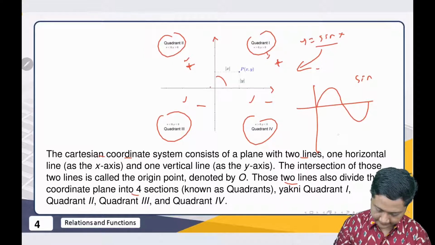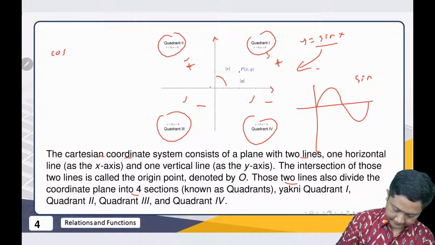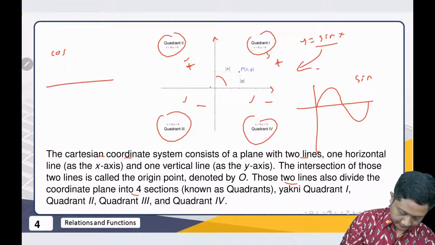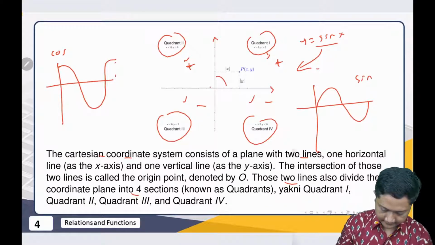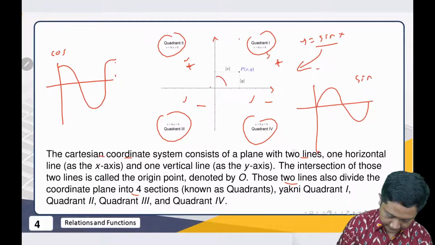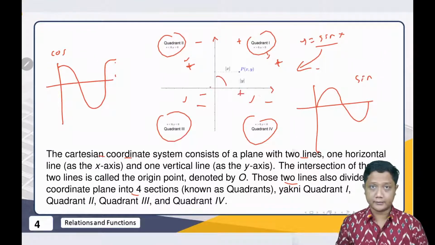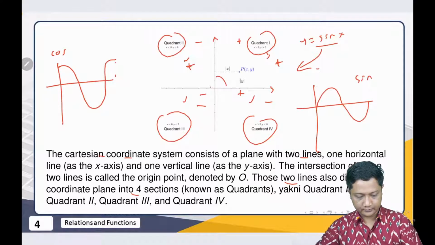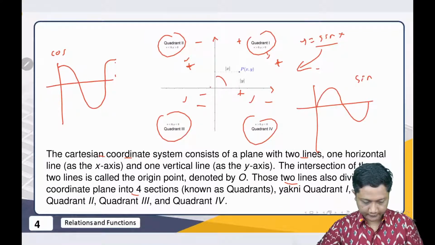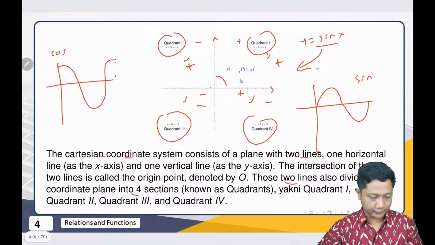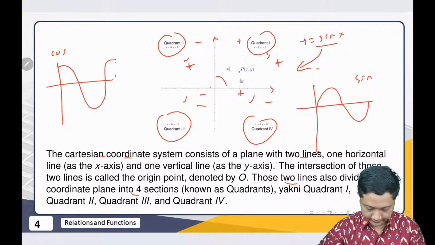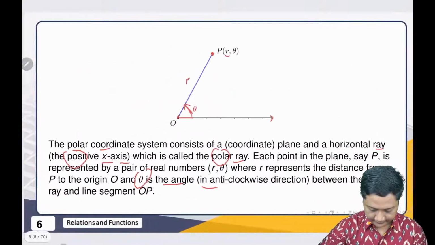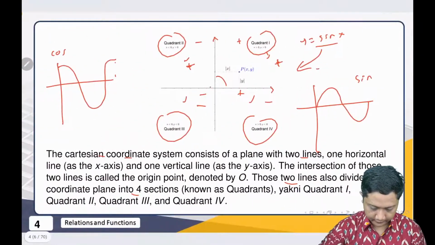Then for cosine, the graph is like this, then this one is plus and then minus, plus. Okay, that will help us because we should deal with sine and cosine here, and also tangent actually. So this one should be the correct one.